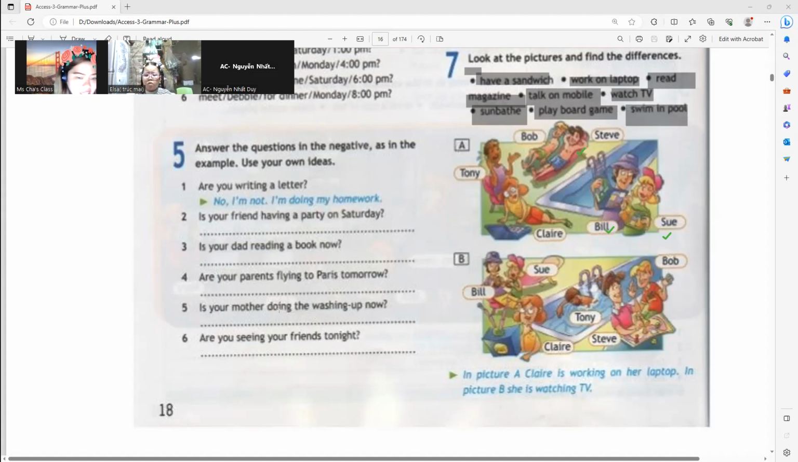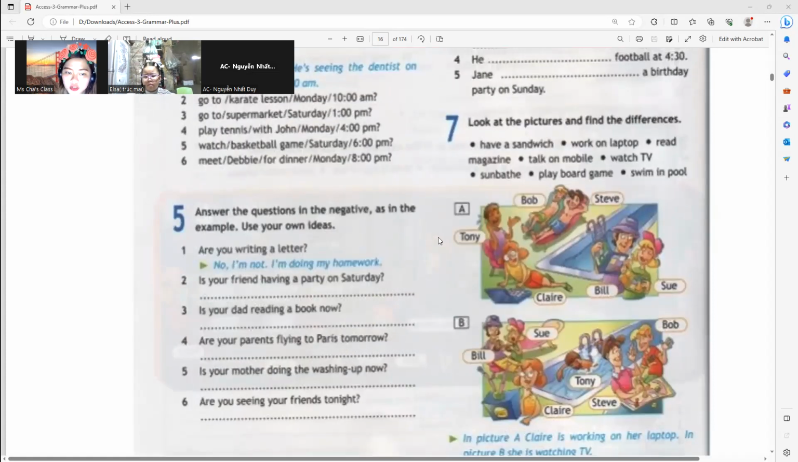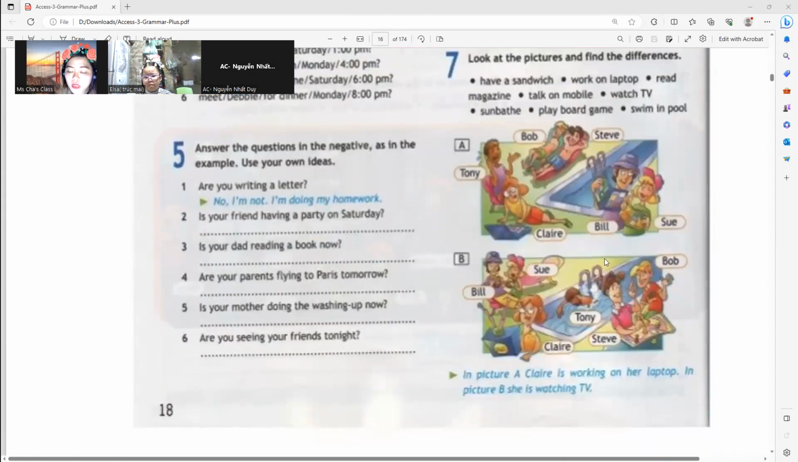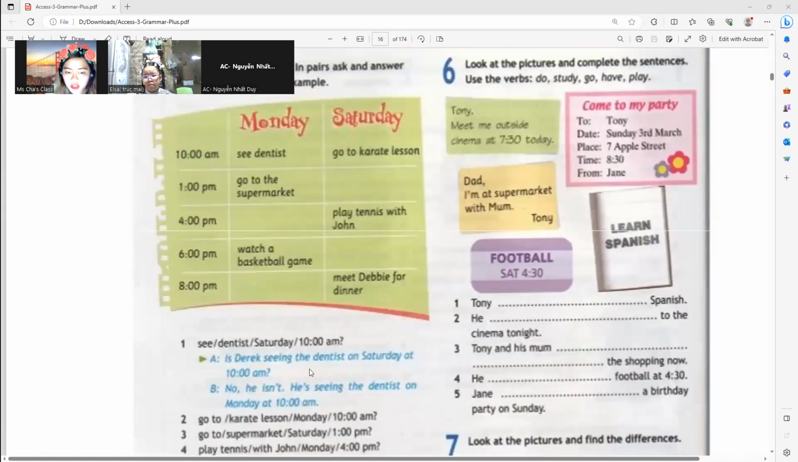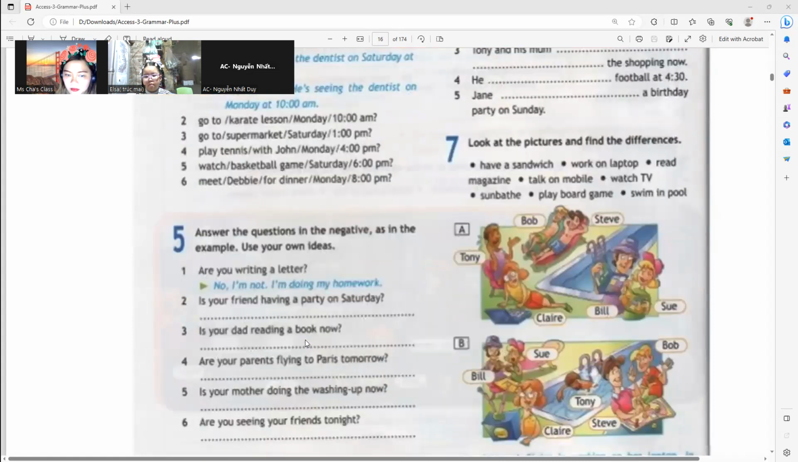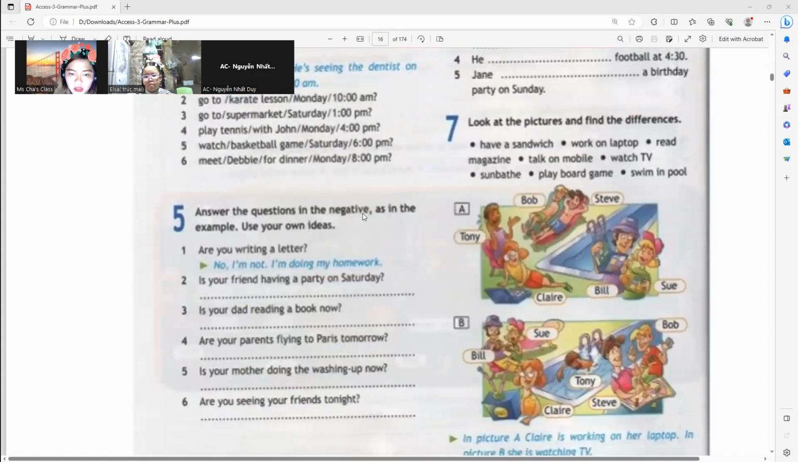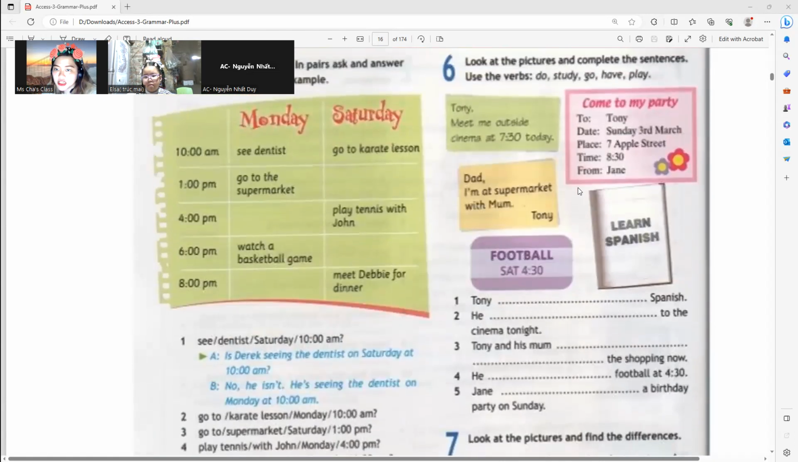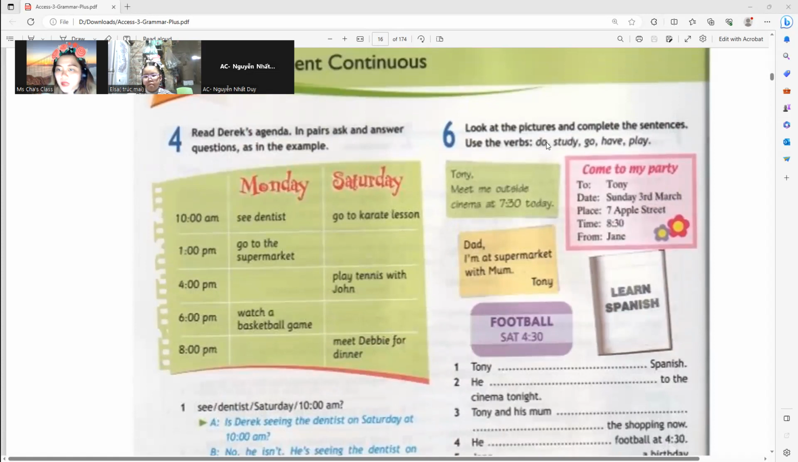Okay, good. So for the next meeting, which is going to be tomorrow, I am going to give you some clear pictures that I'll be downloading. What you're going to do is compare and contrast and find the difference. Another one is we're going to continue this. And here is the question pattern. This one, answer the following questions in the negative, using your own ideas. And here, we are going to look at the pictures and complete the sentences.